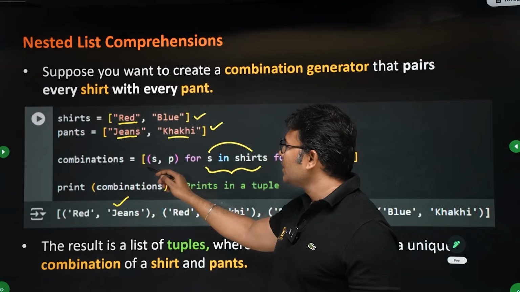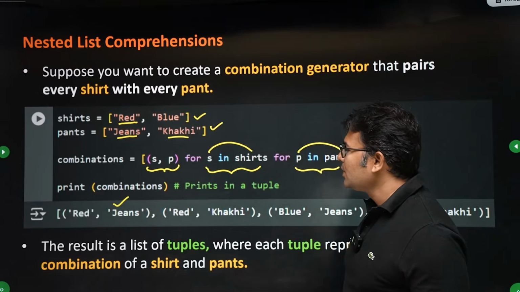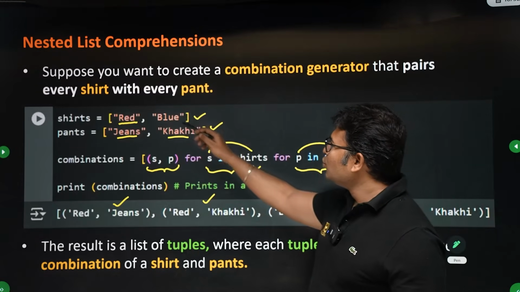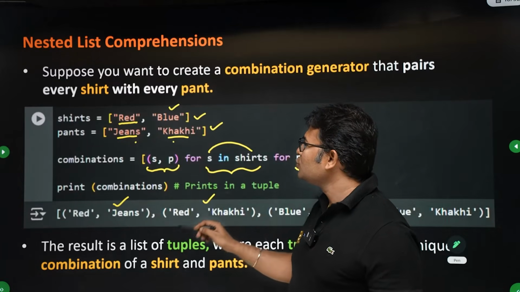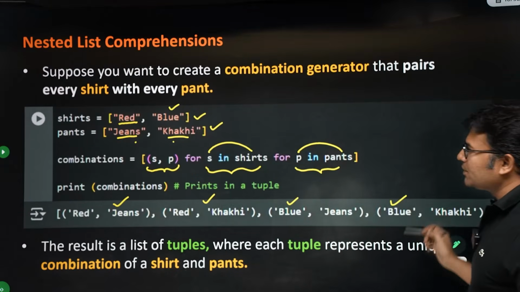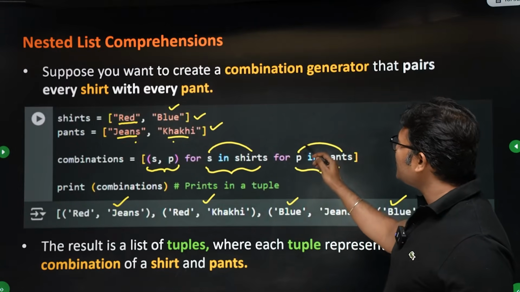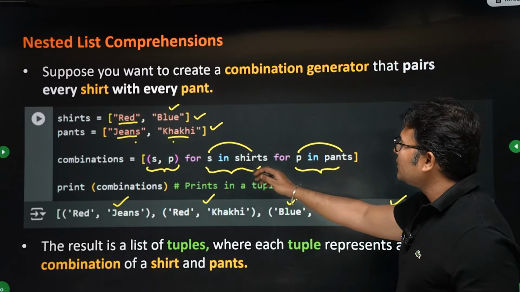You can see this. A tuple is written. A tuple of S comma P is returned, right? So red jeans and red khaki. Next, blue will be taken, and then these two will be taken. So blue jeans, blue khaki. Are you getting it? So for each S in shirts, you are doing for each P in pants. So this is the outer loop, this is the inner loop.